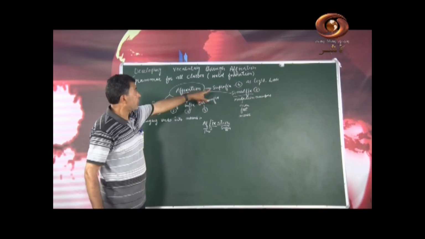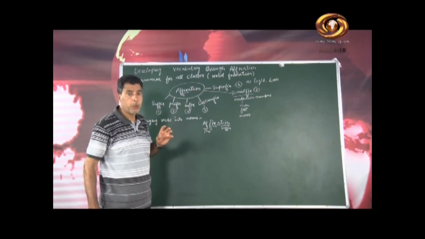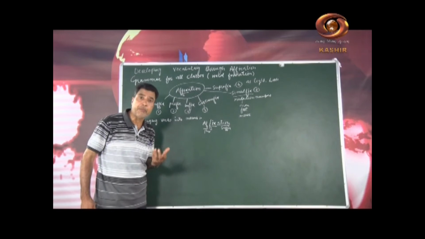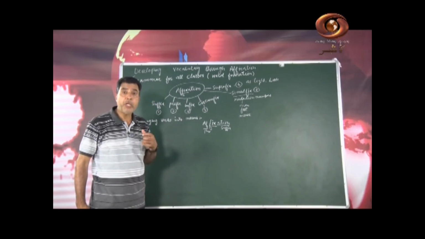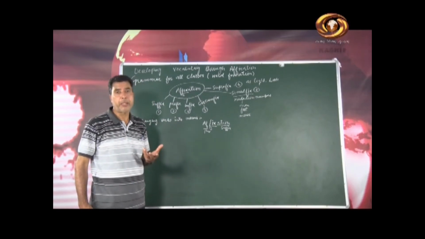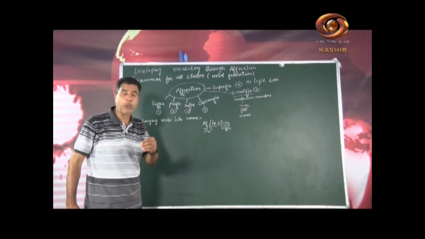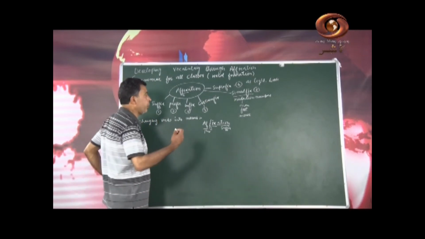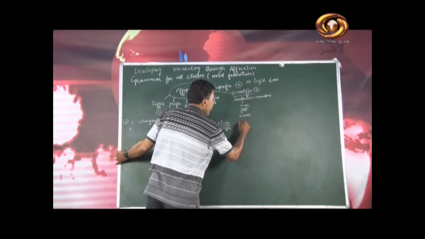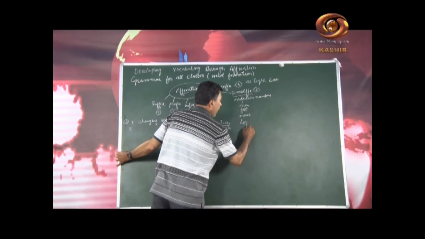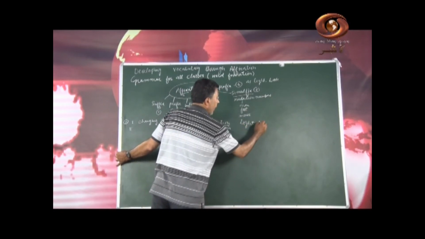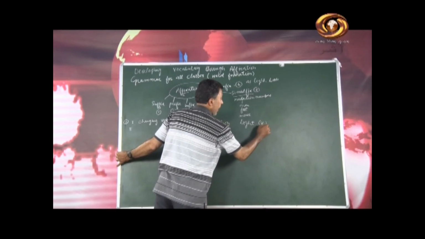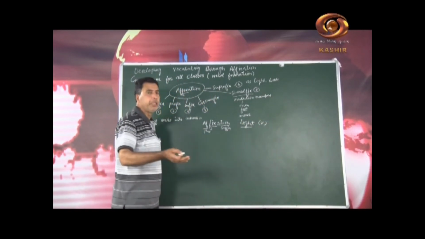Now I was talking about suprafix. Suprafix in English is a word where we use a word differently from one part of speech to another. Let me give you an example. I will write here an example, L-I-G-H-T, light.